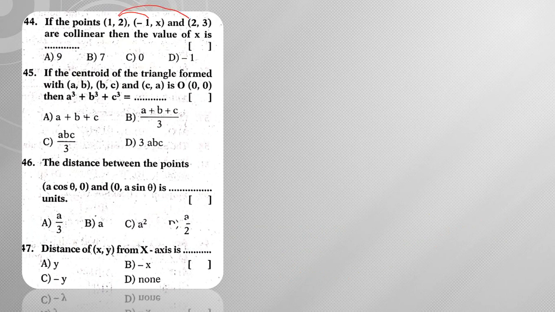Then what am I going to get? (x - 2) by (-1 - 1), that means y2 minus y1 by x2 minus x1, is equal to the slope of these 2 points, given by (3 - 2) by (2 - 1), which is nothing but 1. Now directly from this, x minus 2 is equal to minus 2. From this, x is equal to 0. Hence the value of x is 0 here.